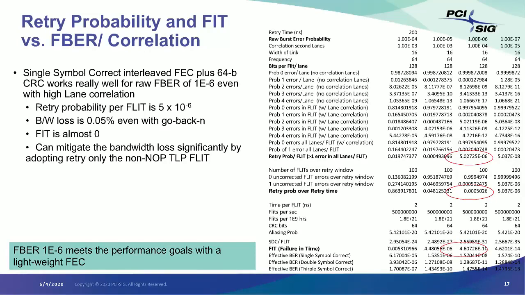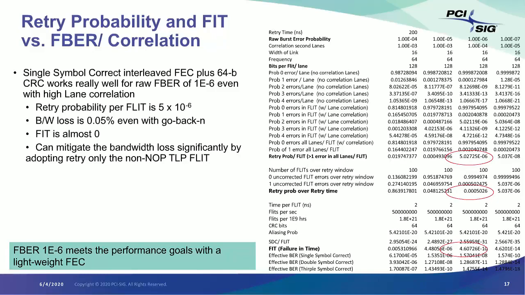Then the FBER, which is in dark color here, raw burst error probability, we have given even 10 to the power minus 6 is the target, but I've given minus 4 and minus 5 also just for contrast. And then we calculate the retry probability per flit, which you can see is 5 times 10 to the power minus 6. And then the next one is retry probability over retry time. So this is the bandwidth loss due to retry.